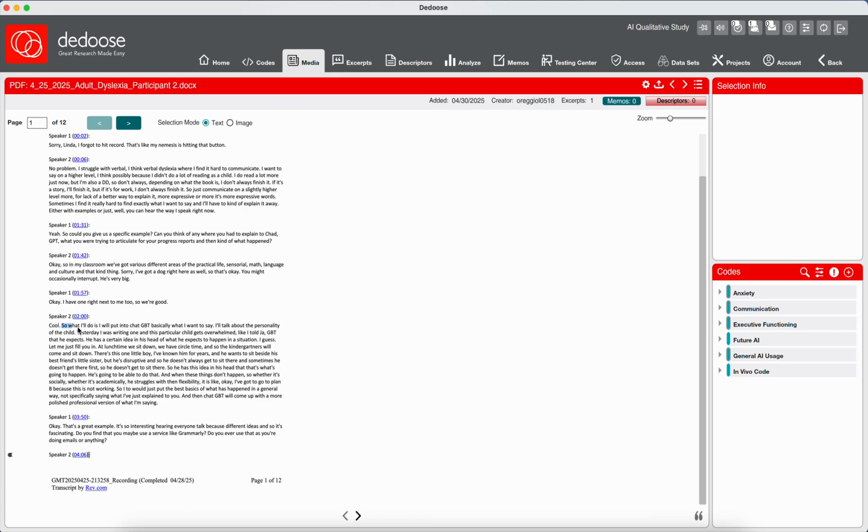I see the sentences like, so what I'll do. She's describing here what she does and what is happening. What I'll do is I'll put it into ChatGPT. I'll talk about the personality of the child. And then she's giving the explicit example. The challenge here is figuring out where this code ends, because this is all one example, and it has multiple layers to it.